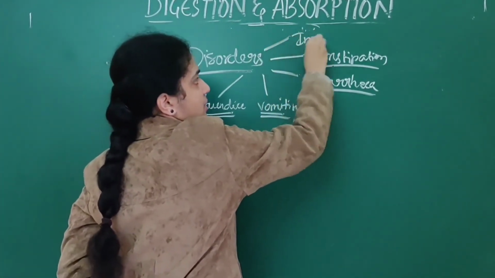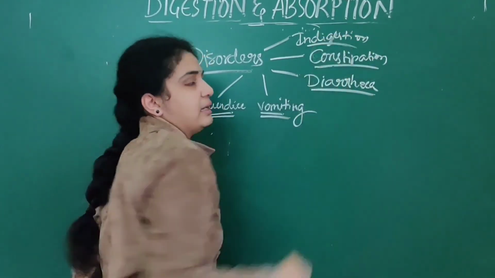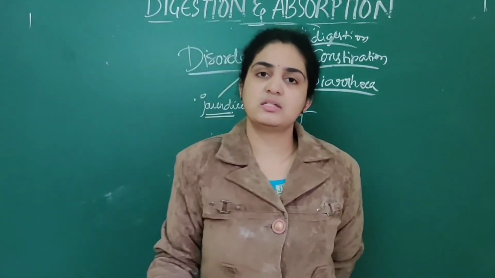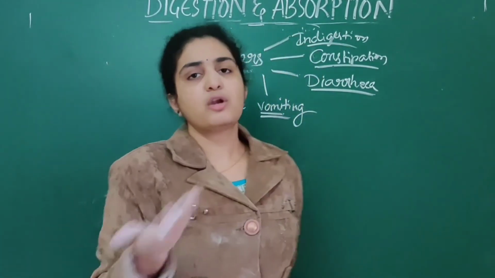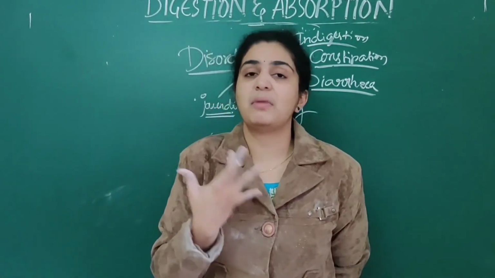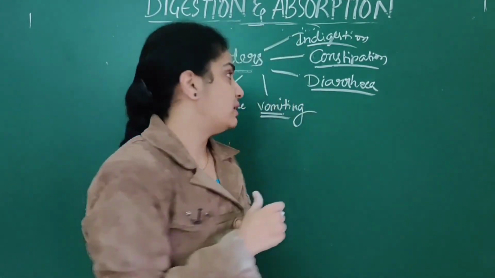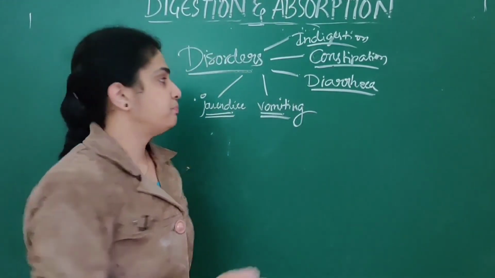Next, indigestion. By the term itself it is self-explanatory: the food particles are not digested, so we feel some fullness in the stomach. That is known as indigestion. So these are the 5 disorders which are associated.